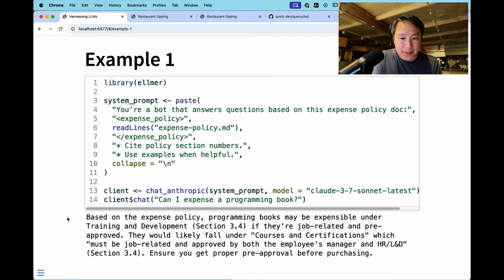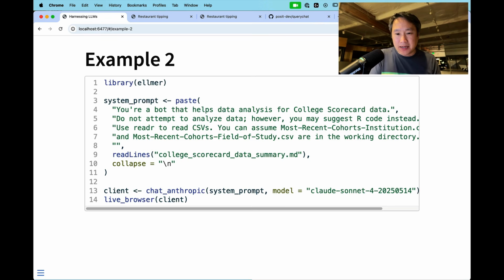So in this case, can I expense a programming book? It says, based on the expense policy, it might be. Ask your manager, section 3.4. Okay. So that is maybe not the most data analysis oriented example. So let's do one that is a little bit more in the vein of data analysis.